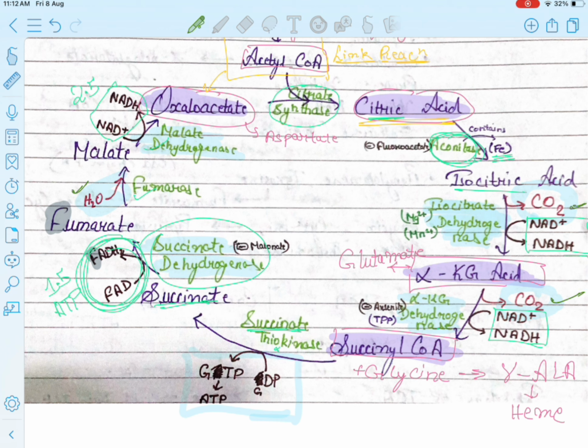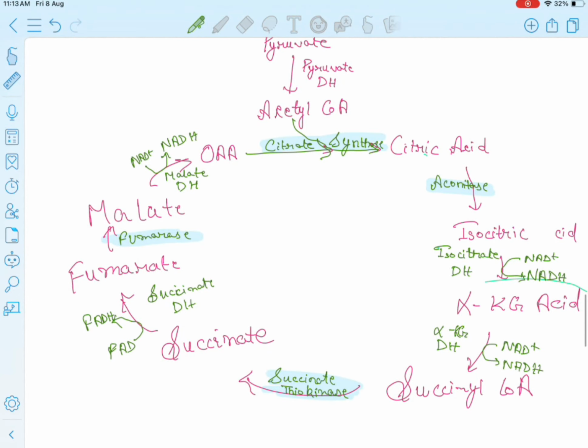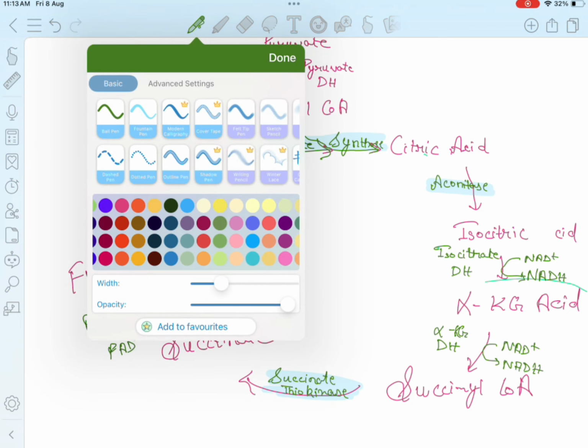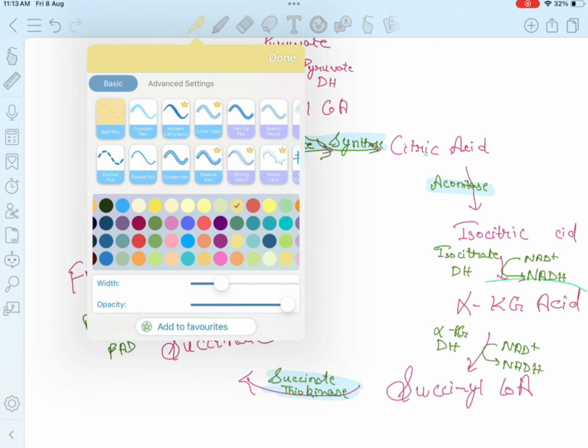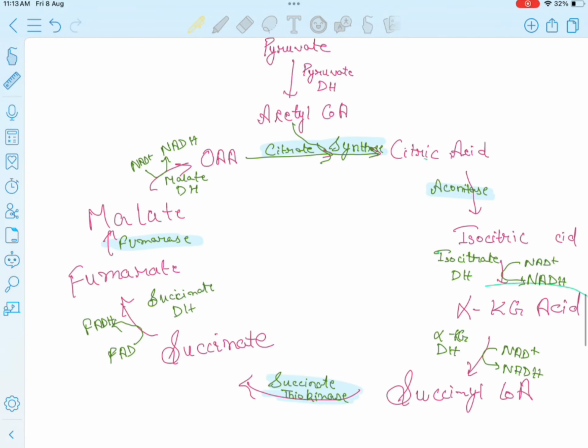CO2 is being liberated in these two reactions here, but in the fumarase reaction, H2O is being utilized. Okay, so that is all which is sufficient in the reaction. We will write these here. What is being produced?